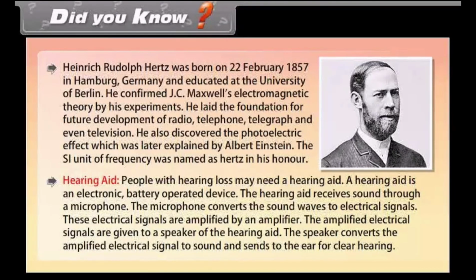These electrical signals are amplified by an amplifier. The amplified electrical signals are given to a speaker of the hearing aid. The speaker converts the amplified electrical signal to sound and sends it to the ear for hearing.